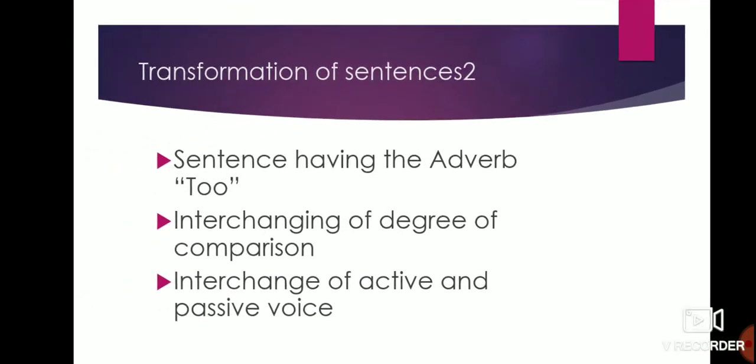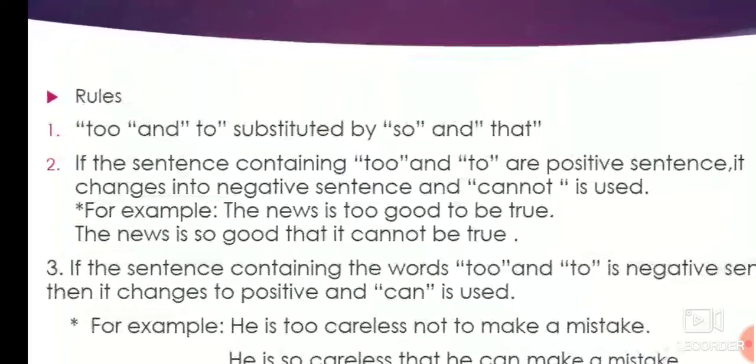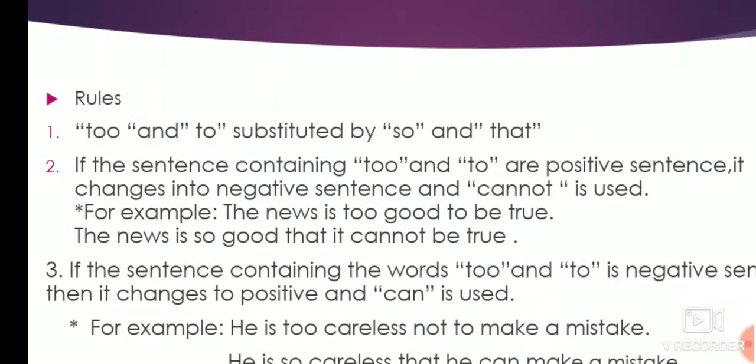Now first let us move to sentences having the adverb too. Children, remember, for adverb too you have to remember two rules. First rule: too and to is substituted by so and that.